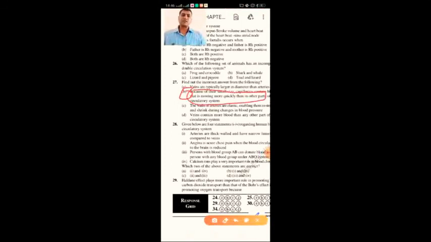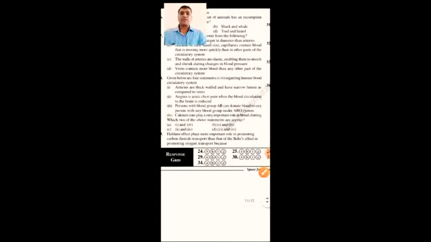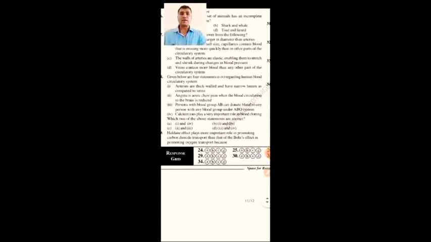Given below are 4 statements regarding the human blood circulatory system. Which statements are correct? Arteries are thick-walled and have narrow lumen as compared to veins, right? Angina is an acute chest pain when the blood circulation to the heart is reduced. So that is wrong.